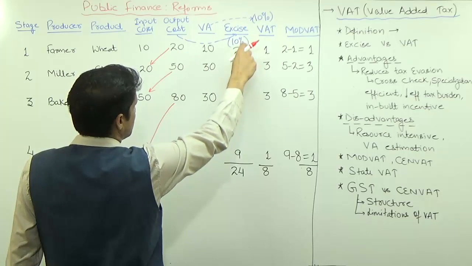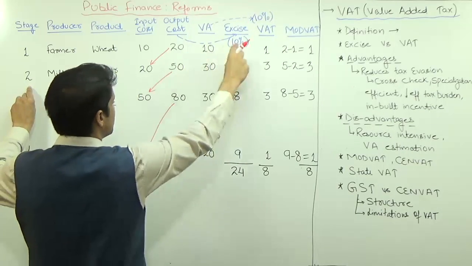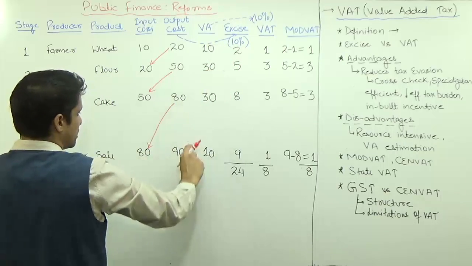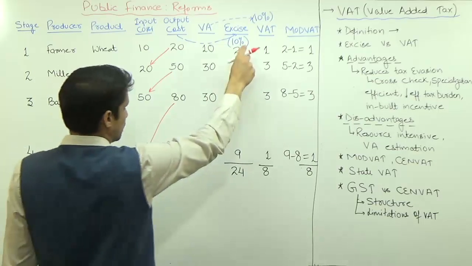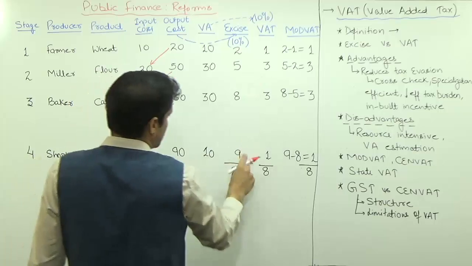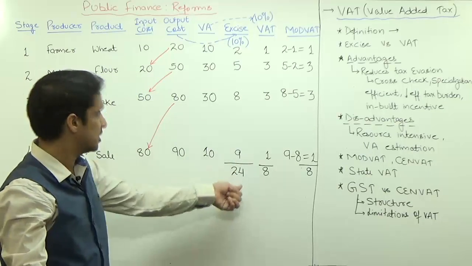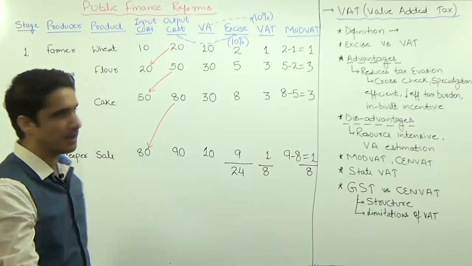Similarly, if the excise is 10%, the excise duty at the second stage will be 10% of 50. At the third stage it will be 10% of 80, and at the fourth stage it will be 10% of the value of the output, which is 90. So it will be 2 rupees, 5 rupees, 8 rupees and 9 rupees. Cumulatively, the government is getting 24 rupees as tax if one particular cake is sold in the market.